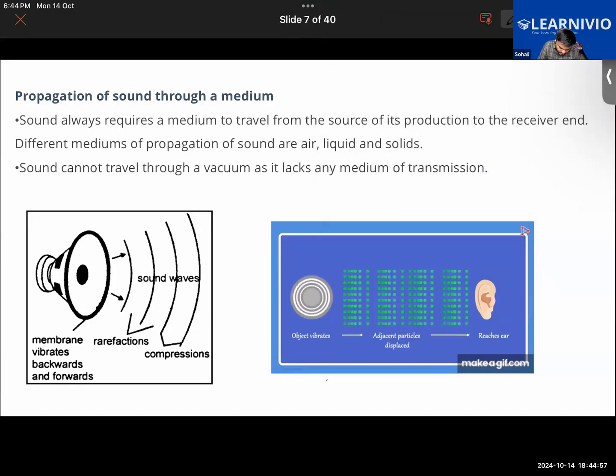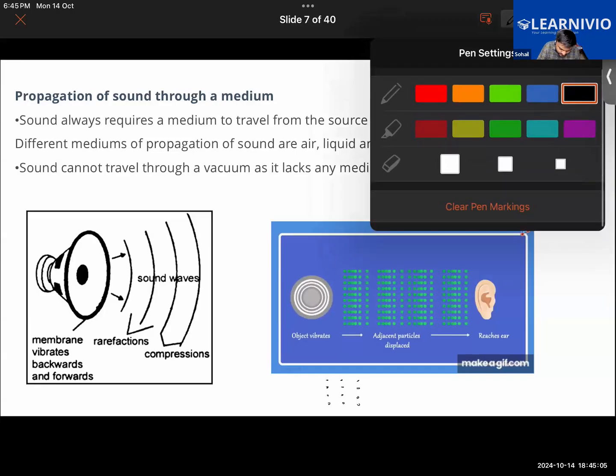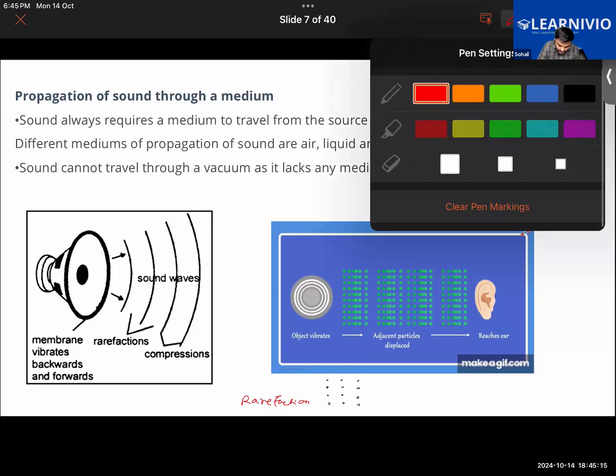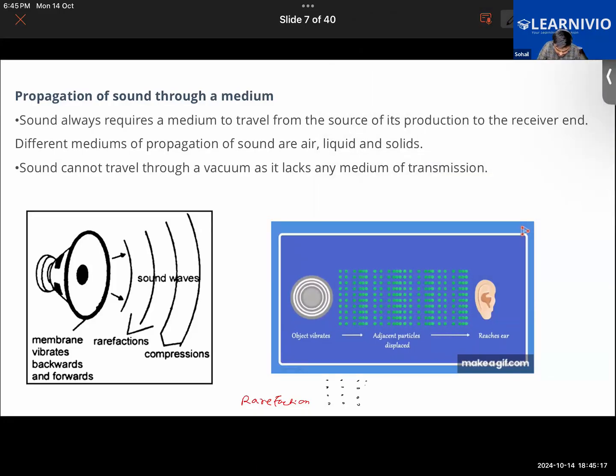Let me draw this. If the air molecules are away from each other like this, that is called rarefaction. What do we call this? That is rarefaction. Okay. And when they come close to each other in this fashion, that is called compression.